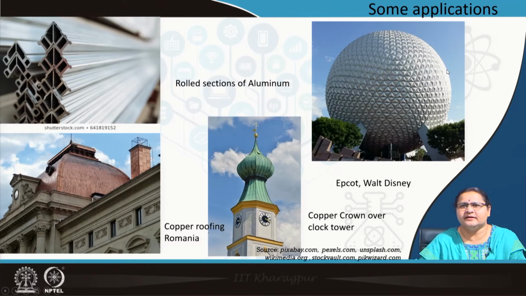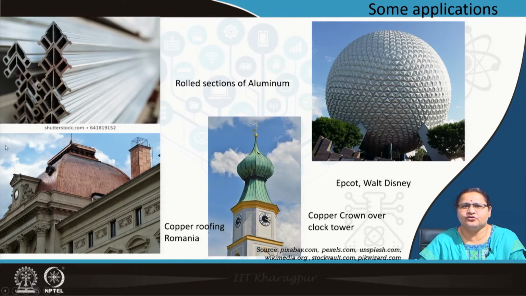Parallelly, you see another building which is in Walt Disney, the Epcot structure, where you see this is also entirely made of aluminium panels. Some 11,000 panels have been assembled together to give this kind of spherical shape. So, aluminium is very soft.